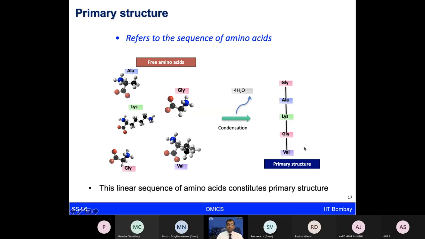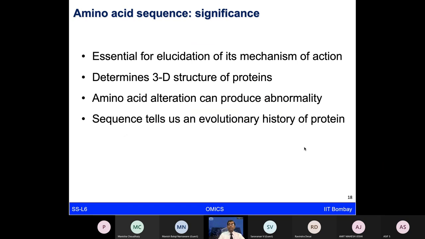So the linear sequence of these amino acids provides us the primary structure of proteins, which is quite essential, because all the information starts building from this primary structure. The primary structure is going to dictate how the 3-dimensional structure of the protein is going to be. Many times you will also notice in some diseases that some amino acids may have some change, some alteration, and just that one amino acid change in the protein sequence could be very detrimental. I'm sure you would have thought about some disease examples by now, but we will talk about them as I go along. So it could be very important to look at even the primary amino acid sequence.